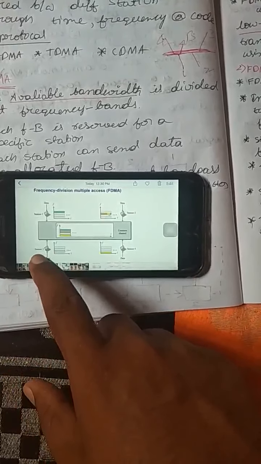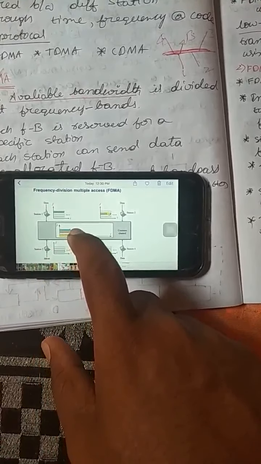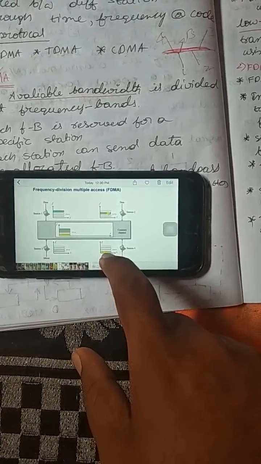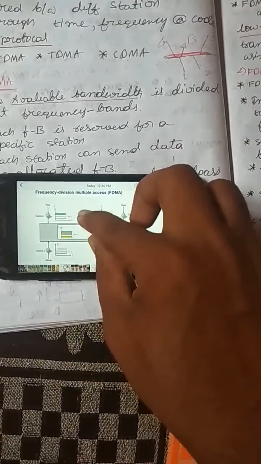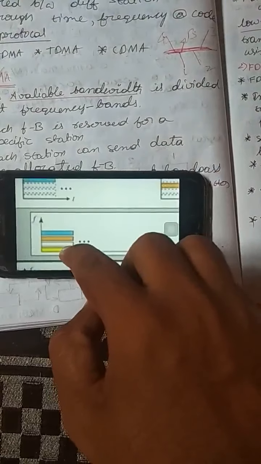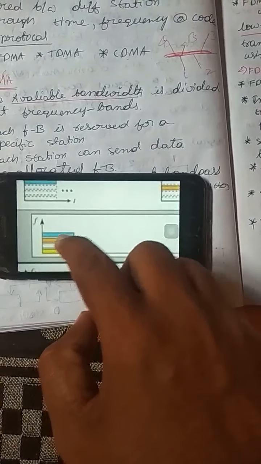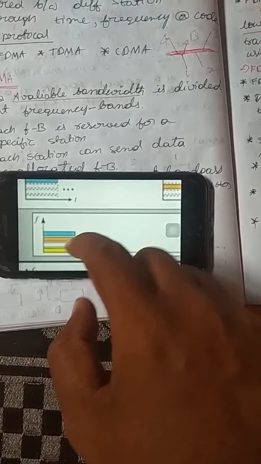If station 3 is sending data, the white color frequency band is used for the allocation of data. This yellow color is reserved for data from station 4, and we can see that between these 4 frequency bands there is a small gap. This gap is called the guard band.